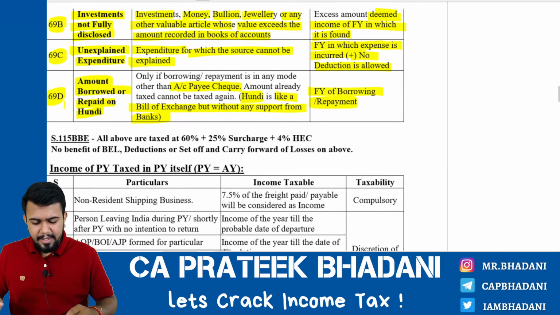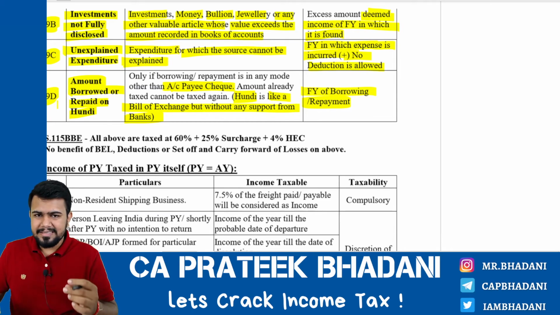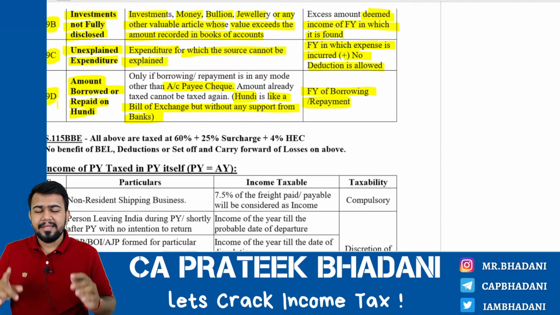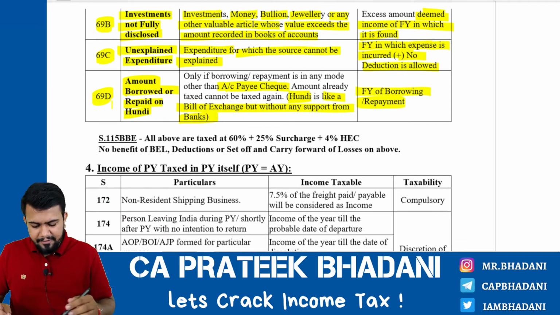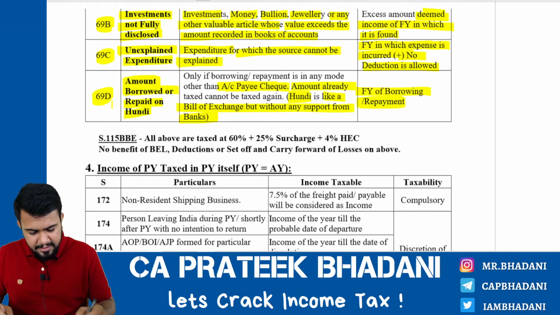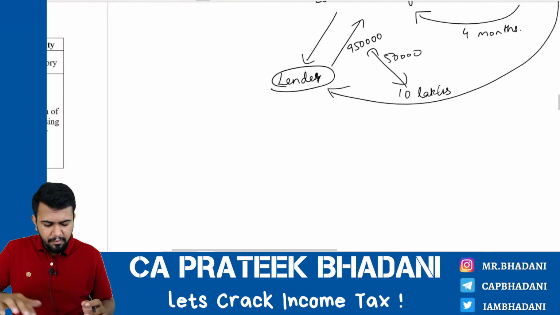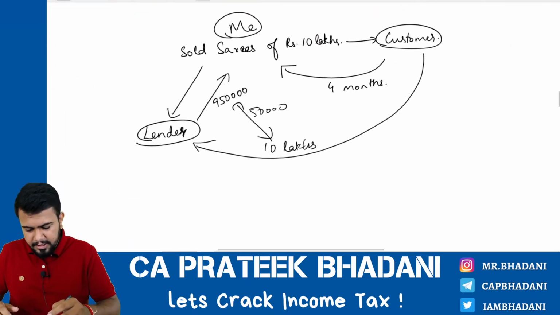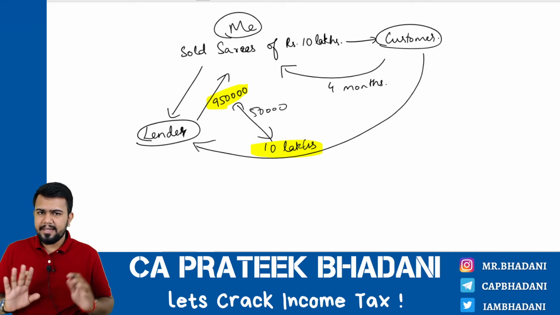Now, here what happens is, if at all an amount is already taxed as a borrowing, okay, then it will be very unfair if during repayment also that amount is getting taxed. It means double taxation, correct? Hence, the Income Tax Act also tells, if an amount is already taxed, then it will not be taxed once again. Okay, so if this borrowing is taxed, then the repayment of rupees 10 lakhs will not get taxed.